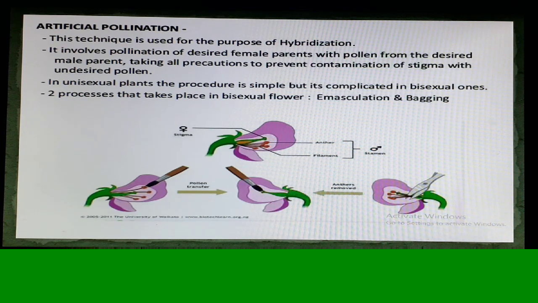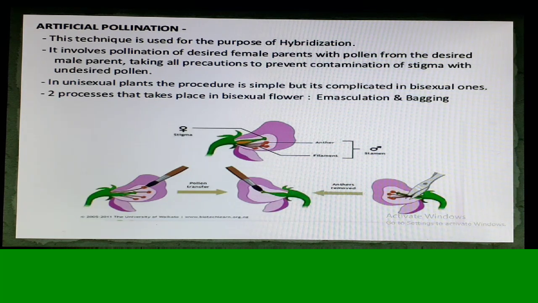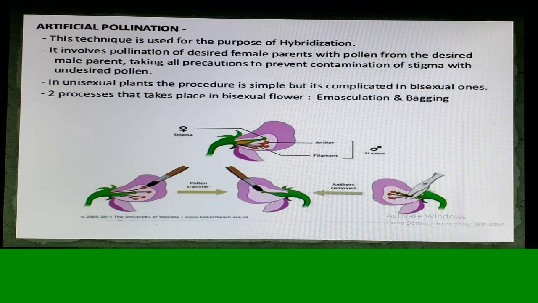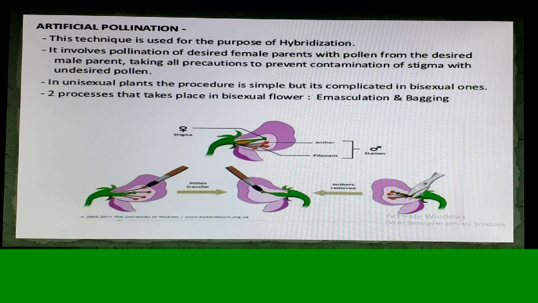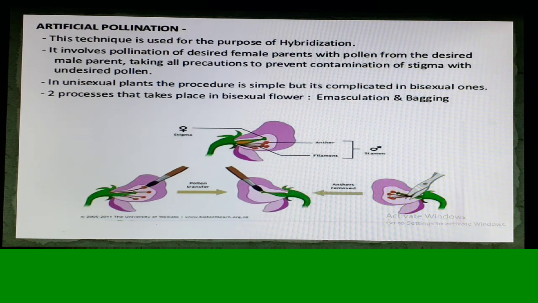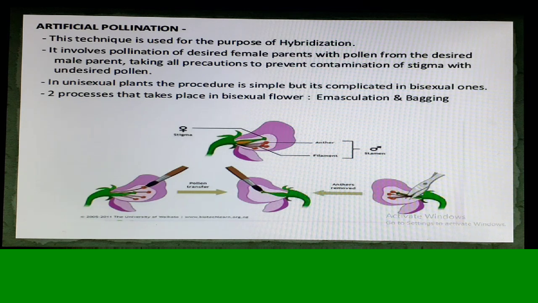Now if we talk about pollination in case of a bisexual flower through hybridization, there the male part is removed from the flower, and the female part, that is the stigma, receives the pollen grains which we want to select from a selected variety of the plant.